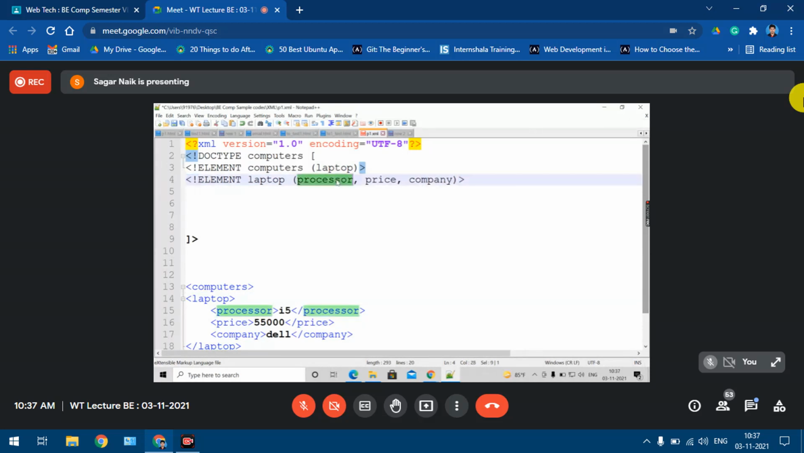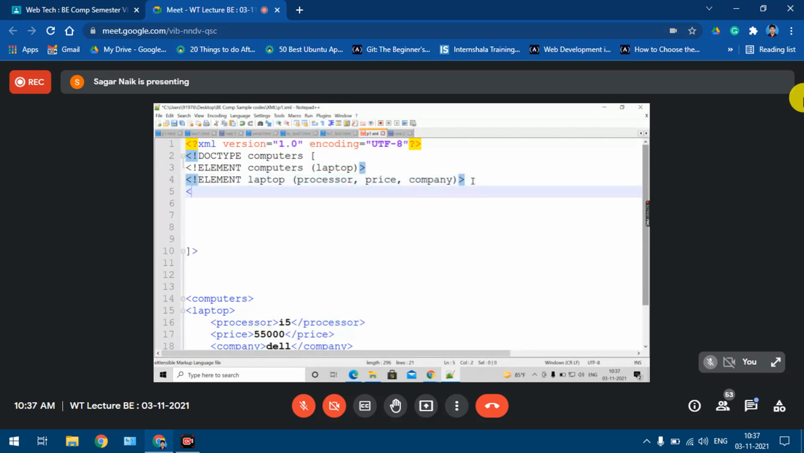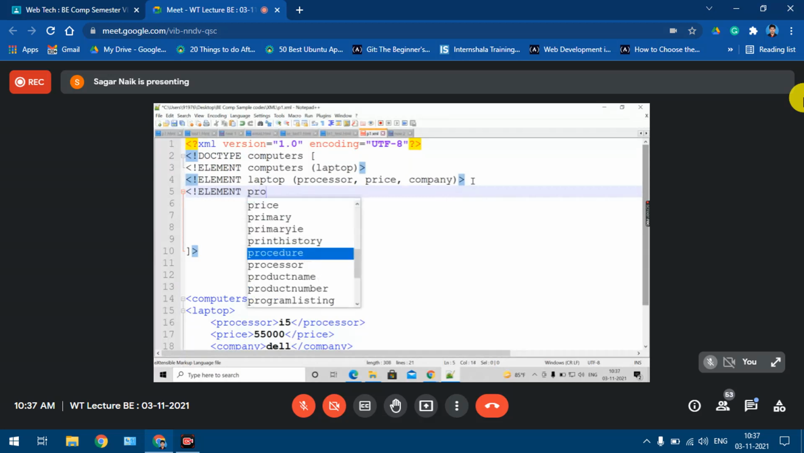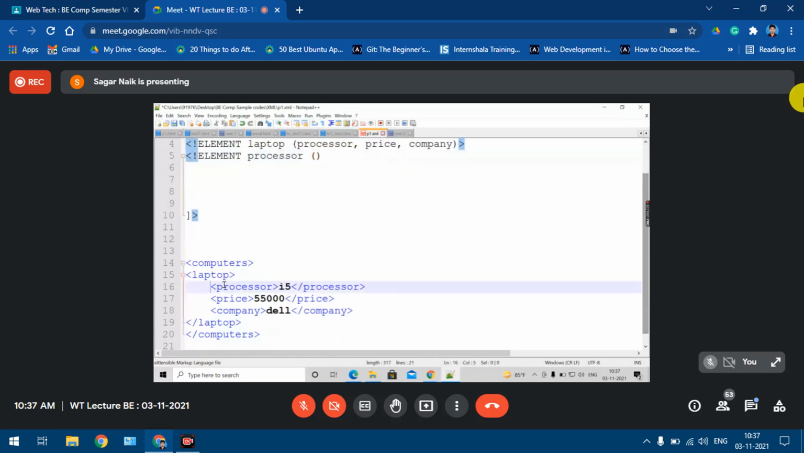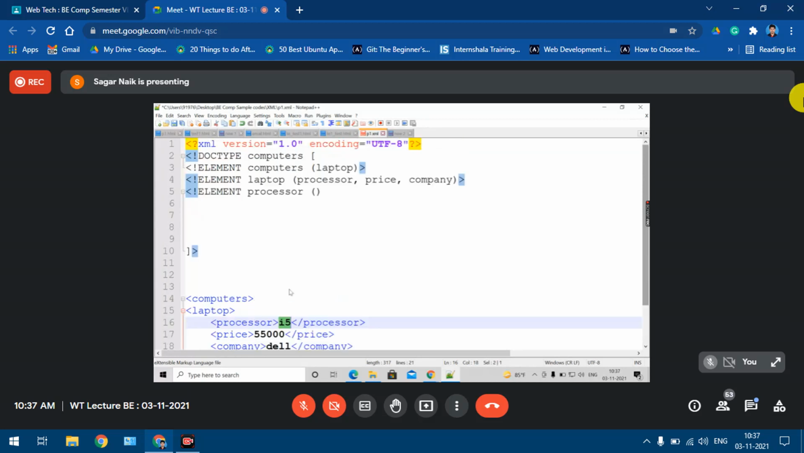Now let's define this processor element. So I'll define that processor element. Processor, what type of element is it? If you look at this processor, it is a simple element, having text as content. This text content I'll take as PCDATA, parsed character data. So for that, what do we have to put? #PCDATA, right? Yes or no?